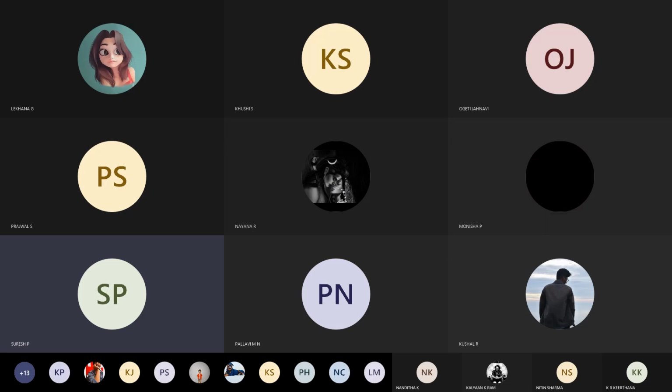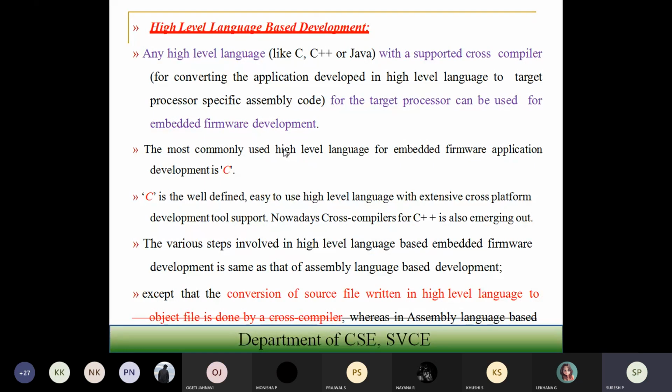Assembly language programming is a processor dependent language. Now we are going to discuss high level language based development. This language is supported by a cross compiler. What this cross compiler is going to do is the next question.